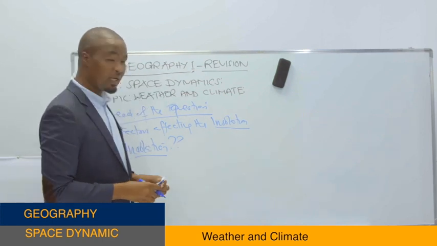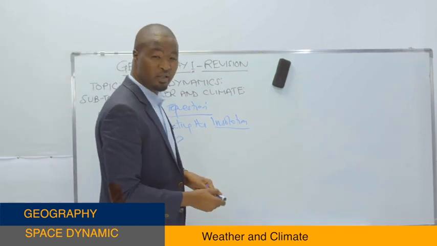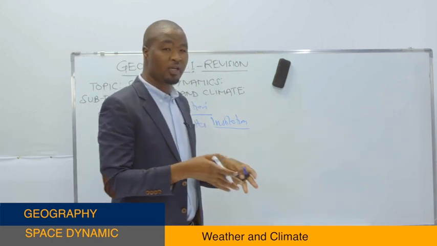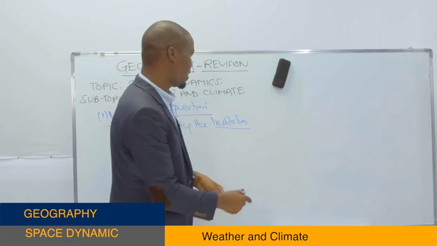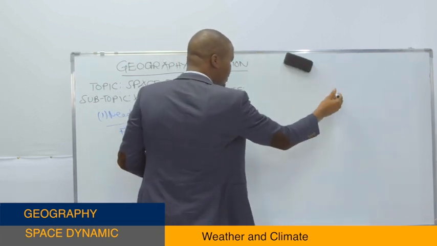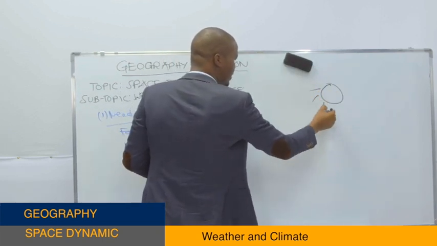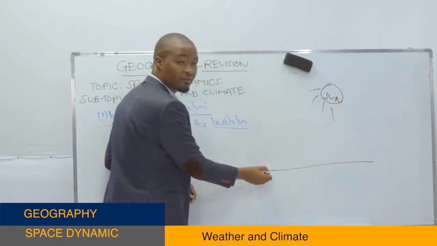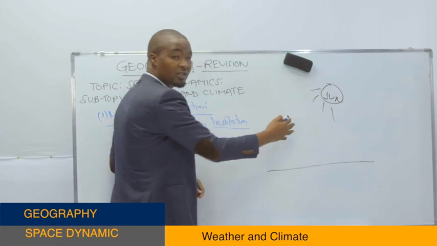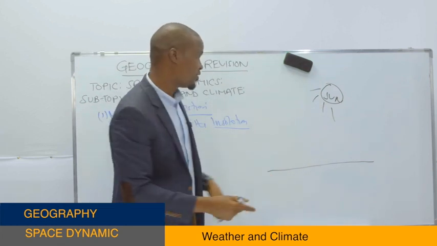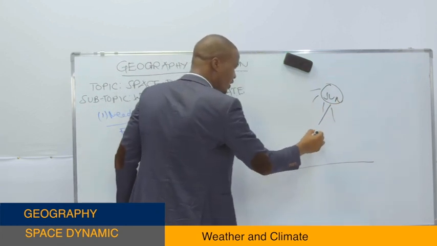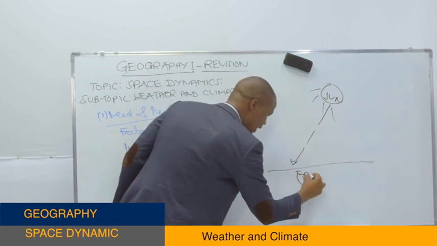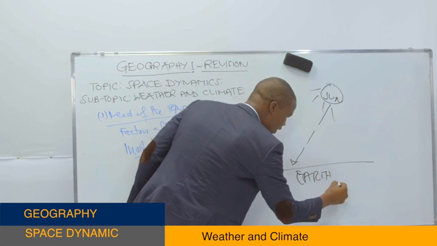It means the sun emits 100%. So this is just the history of how solar energy reaches the Earth's surface. So let us take an example. Somewhere there, this is our sun. Then we have the land surface right here. It means right now the sun emits the solar energy, and the solar energy travels from the sun to reach the Earth. This is the land surface. Sometimes we refer to the Earth as land surface.